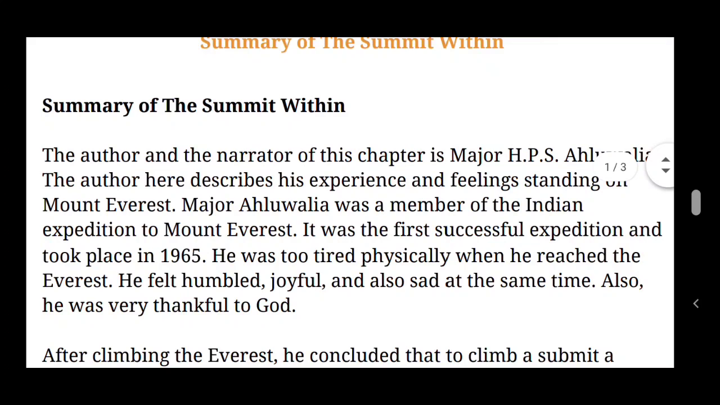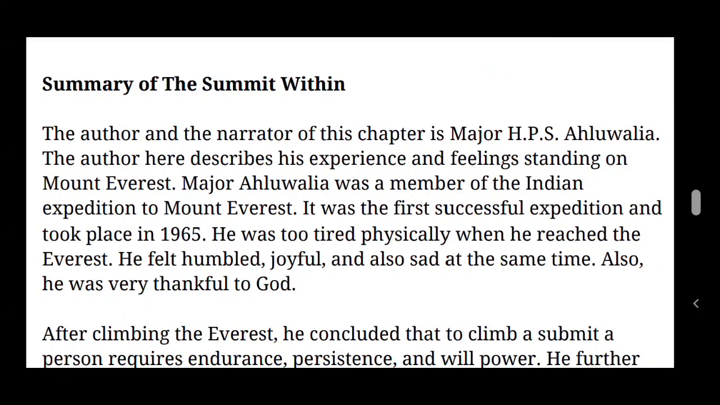The author and the narrator of this chapter is Major H.P.S. Ahluwalia. So the author of this story and the narrator of this chapter is Major H.P.S. Ahluwalia. The author here describes his experience and feelings standing on Mount Everest. So here in this chapter he is just describing his own experience and feelings about climbing Mount Everest. Major Ahluwalia was a member of the Indian expedition.